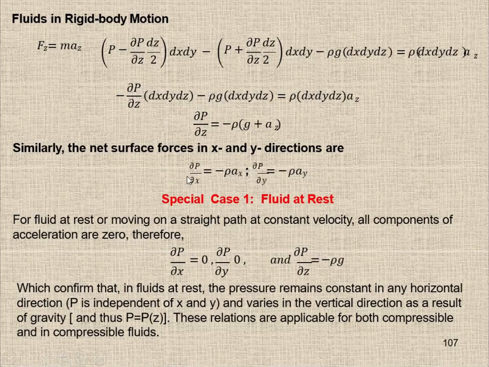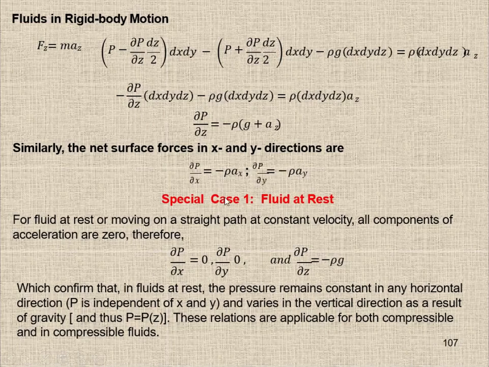So this will become finally, because there is no weight component in the x and y direction, we end up with del p over del x equals minus rho ax, and del p over del y equals minus rho ay. Okay, so if the body is moving with uniform acceleration, the pressure will vary with respect to the uniform acceleration and the density of the fluid. Okay, so if the fluid is acting as a rigid body, there is no shear stress. So the condition of the fluid at rest must be fulfilled by this equation.